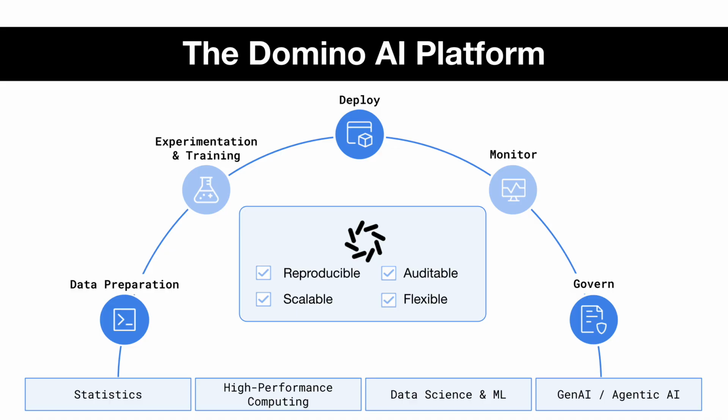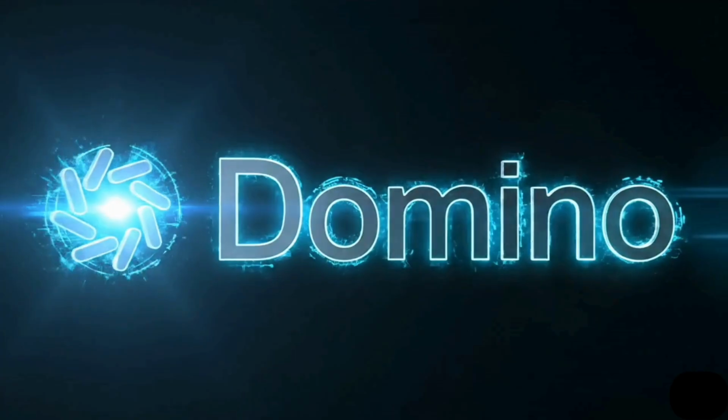The question for American energy dominance isn't whether AI can accelerate materials science. It's whether we have the platform infrastructure to make that acceleration trustworthy, governable, and permanent. That's what Domino delivers.